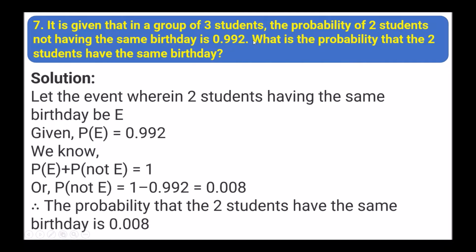Next: it is given that in a group of 3 students, the probability of 2 students not having the same birth date is 0.992. What is the probability that the 2 students have the same birth date? Let the event of two students having the same birth date be E. Given P(not E) equals 0.992. We know P(E) plus P(not E) equals 1. So P(E) equals 1 minus 0.992, that is 0.008. So this is the probability that two students have the same birth date.